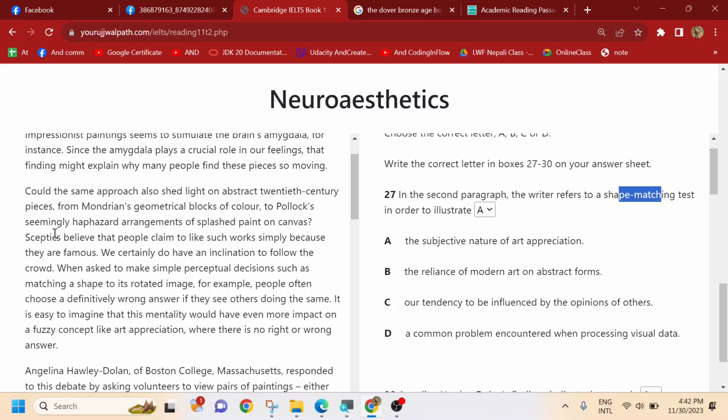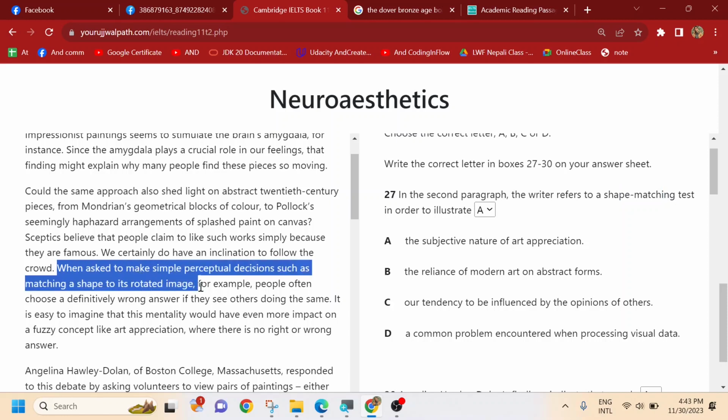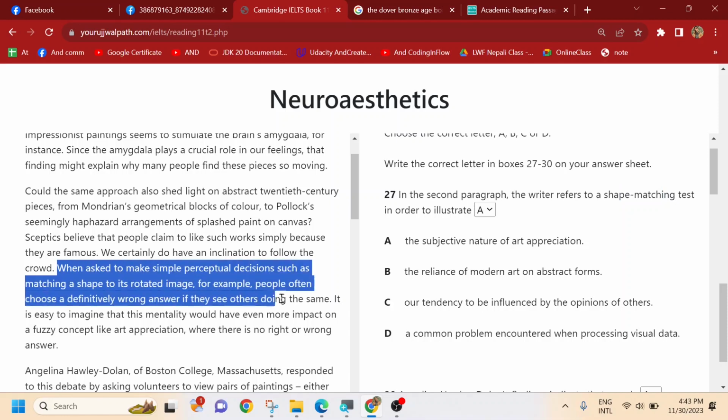Haphazard, this we just read. Skeptics, work simply, certainly, inclination, asked, perception, decision, matching, shape, rotated image, often choose wrong answer, and C same. So I just saw something with the matching and decisions, such as matching shape, rotated image. So matching a shape, this was the point where we could find the information that we need.